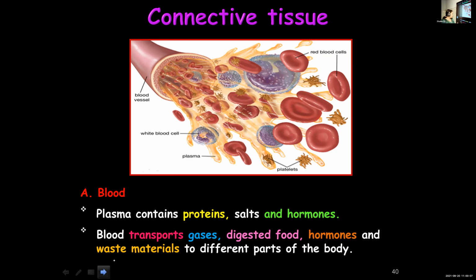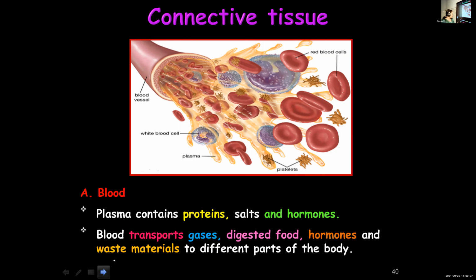We are not going to learn about bones today. Only blood we learn. Plasma is a fluid matrix. I'll show the previous slide once again. It's a fluid matrix and there are 3 types of cells present: red blood cells, white blood cells, and blood platelets. The slide is okay? Can I change? Yes, ma'am. Okay, because we have to do revision once I stop sharing. If you want to see it again, it will take time. So if it is okay, I'll change.